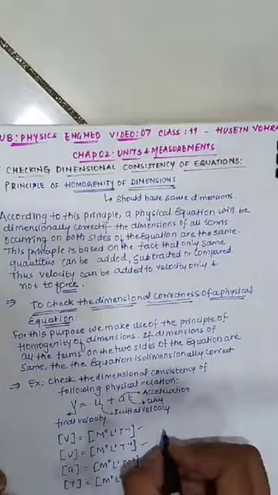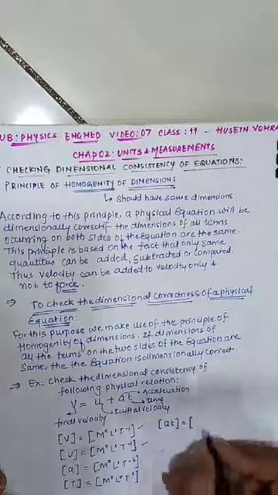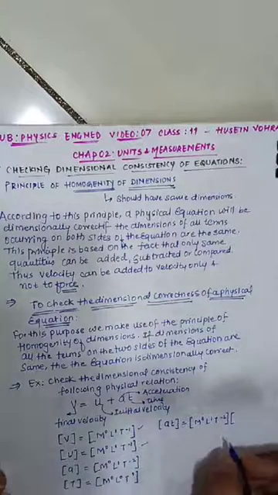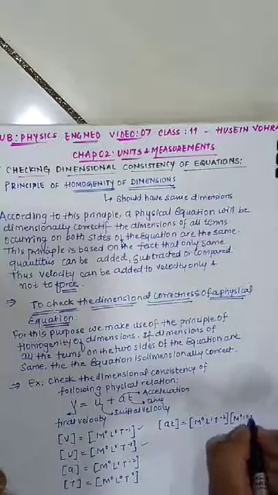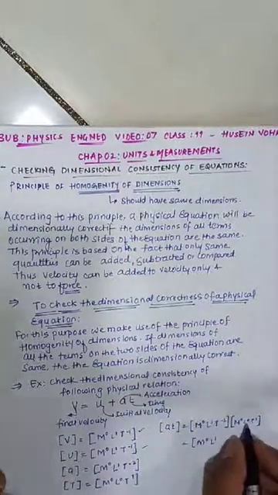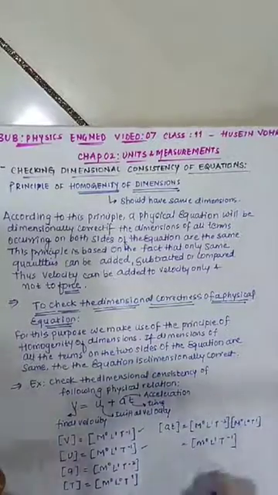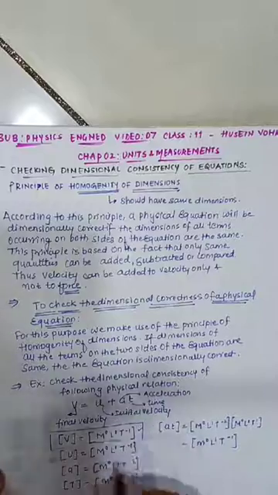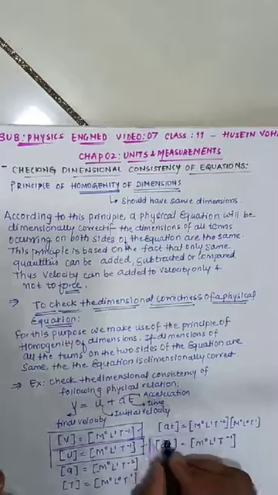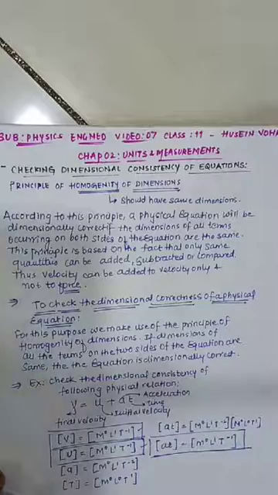Now you have the quantity at. Yes or no? Let's check for a and t. For a you will write M0 L1 T minus 2. And for t you are going to write M0 L0 T1. So my answer is what? M0 L1, since 0 plus 1 is 1 plus 0 is 1, T minus 2 plus 1 is minus 1. Till this clear? Able to notice that the dimensional formula for v, the dimensional formula for u, and the dimensional formula for at are the same? Have you checked? All the terms have the same dimensional formula.